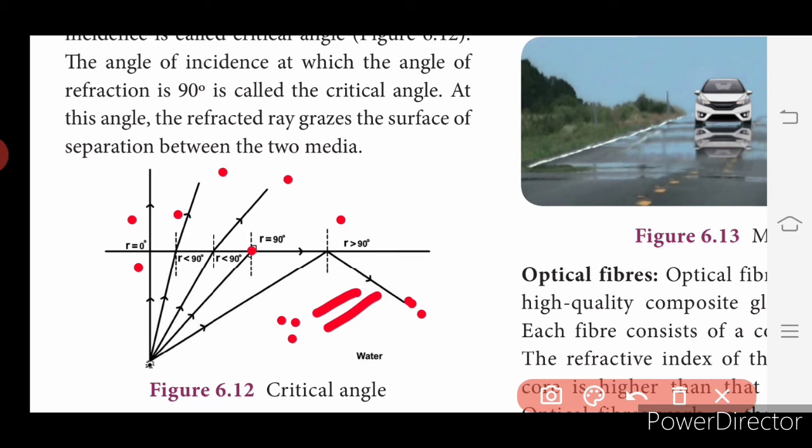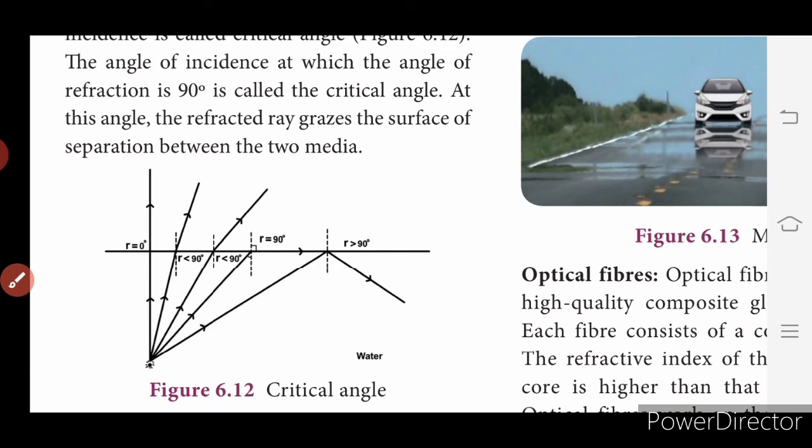So such type of angle, that is when the refracted angle is above 90 degree, we call those total internal reflection. Okay, so it is possible only in the same medium. If it is water, it will take place only in the water. If it is air, it will take place only in air. Such type of reflections are called total internal reflection.